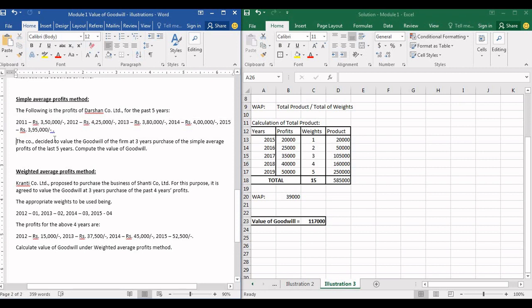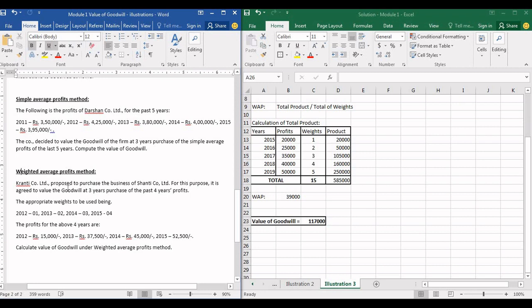To continue, the company decided to value the goodwill of the firm at 3 years purchase of the simple average profits for the last 5 years. So you will have to find out the simple average profit of the last 5 years, and goodwill will be purchase of 3 years. That is, value of goodwill will be 3 years purchase of the simple average profits of the last 5 years.